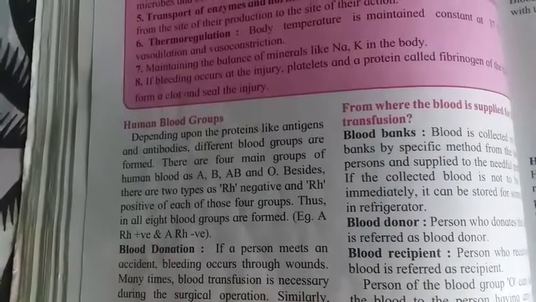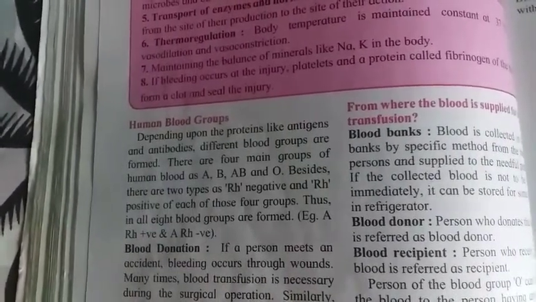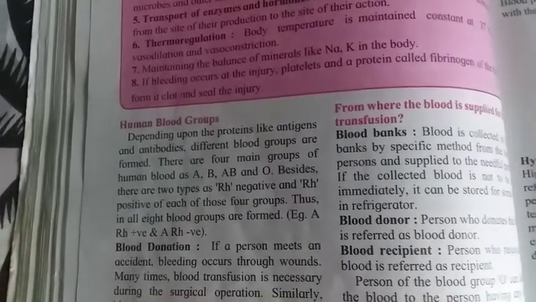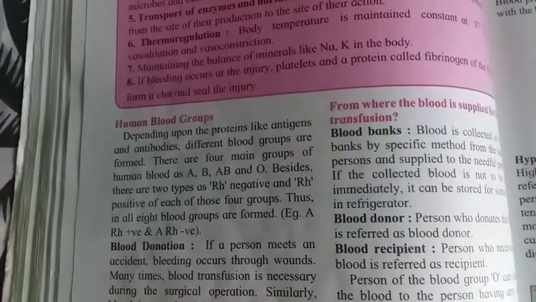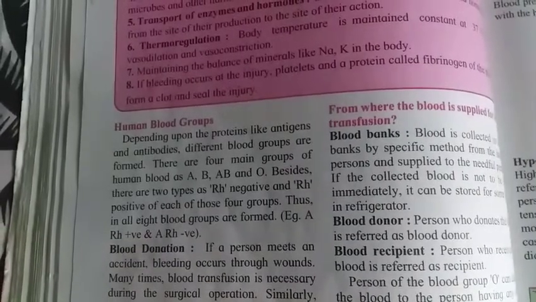Now, how is the blood formed? Blood is formed due to proteins like antigens and antibodies. Different blood groups are there. There are four main blood groups. They are A, B, AB and O.